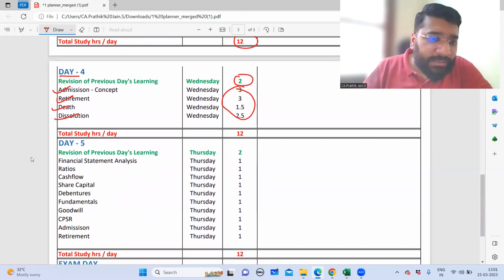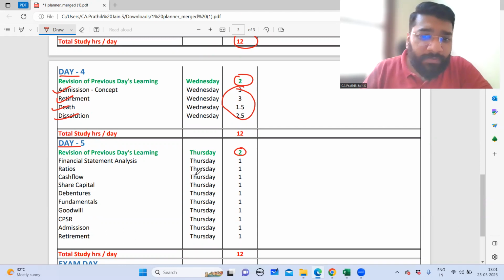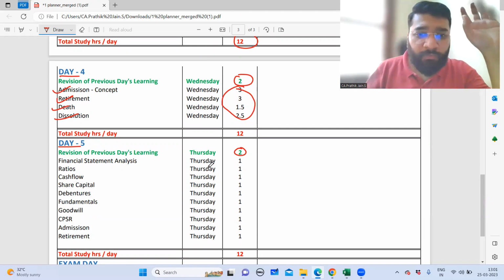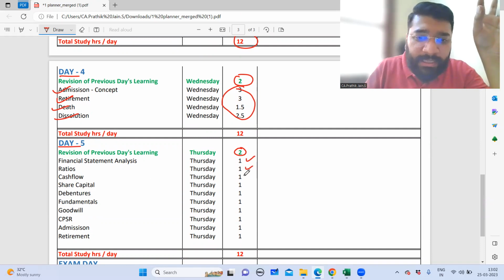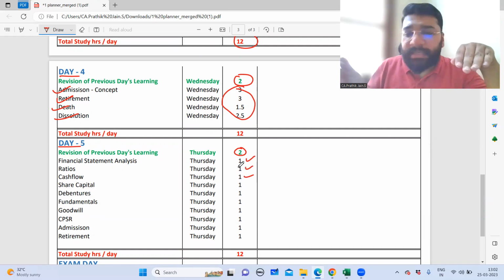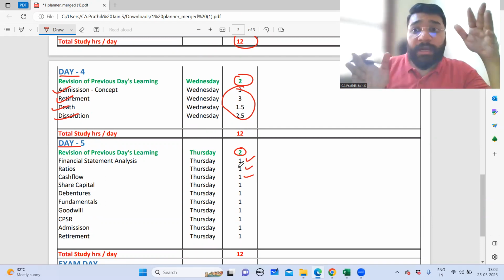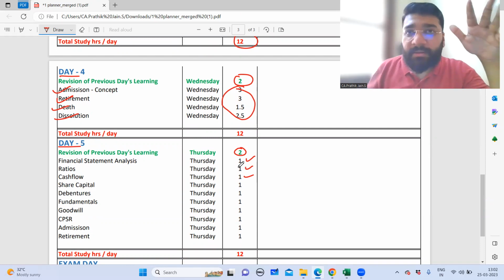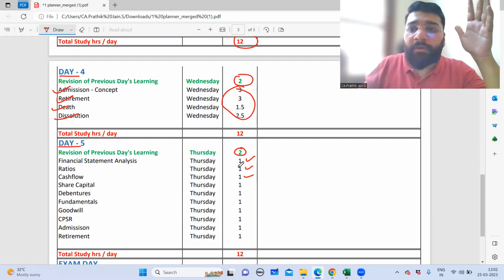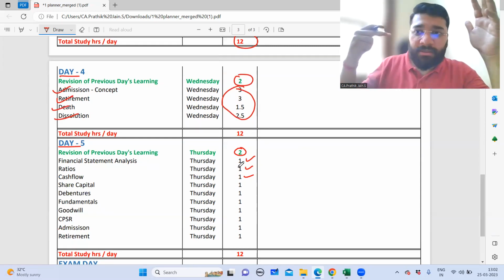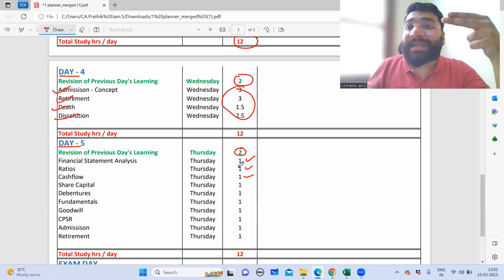Now on day five, guys, you have to do a quick revision of 2 hours of whatever you have studied in day four. And then from day one till day four, whatever you have revised, you have to do a quick revision. For each and every topic, I've allocated approximately 1 hour. So here you will not be sitting and turning around the pages, guys. You will be recollecting every point. Because now that you have revised so many times during the entire year, you should know what concept will fall one after the other. So you will just flip around the pages, keep on recollecting the concepts, and look at whether it is right or wrong. That is how you'll complete your second revision.